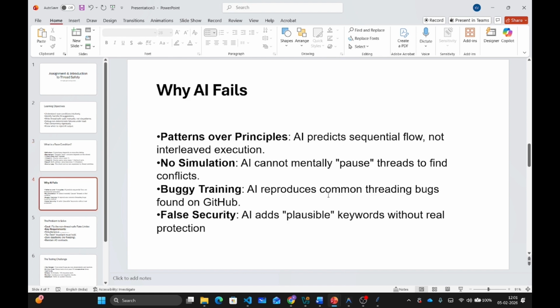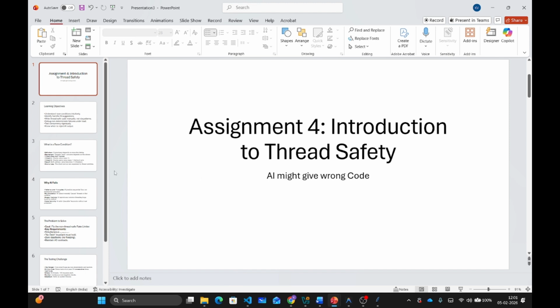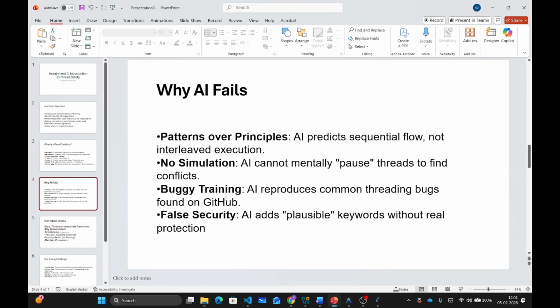You may ask why AI fails at concurrency. AI learns from patterns and not principles. AI has seen millions of lines of sequential code. It's excellent at predicting what comes next in a sequential flow, but concurrent execution isn't sequential.